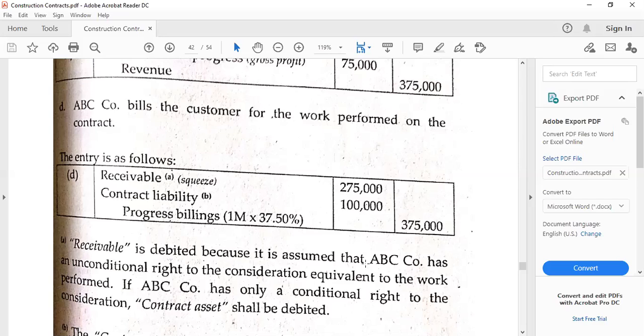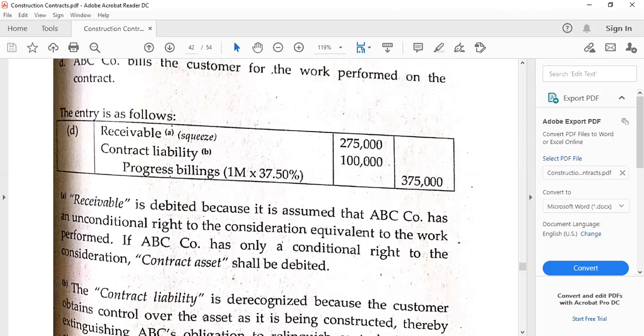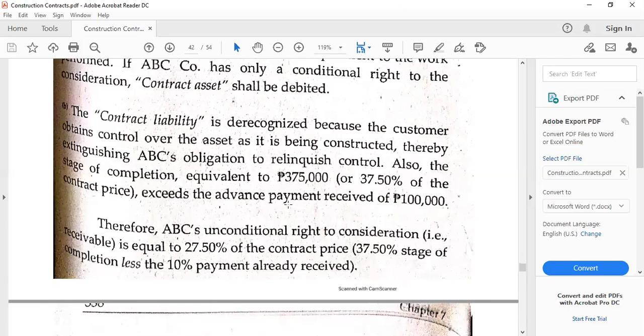So it is possible really that the progress billings may not be equal to the construction revenue as computed. So we have here, and then we deduct the contract liability, the advances, so that the receivable is the remaining balance. So we'll have to debit contract asset here if ever there is a conditional right.